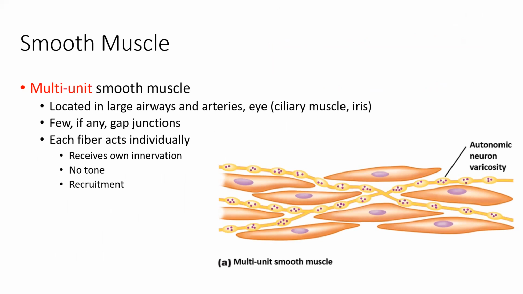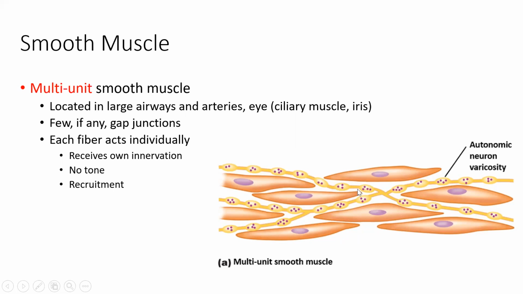Some of the areas where we see multi-unit smooth muscle are the large airways, arteries, particularly larger elastic arteries, muscles of the eye, such as the ciliary muscle and muscles of the iris, and some of the larger parts of the airway. Now, there are very few gap junctions here, and that is to facilitate each of these smooth muscle cells acting as their own individual unit, if you will. So each fiber gets innervated individually. And so we can see a different setup here.